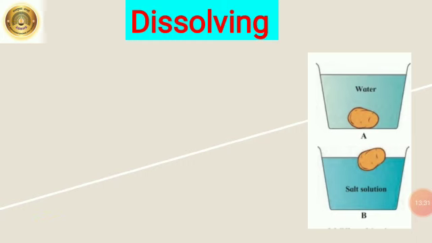Next is dissolving. For this, take 2 glasses of water, add 4 to 5 spoonfuls of salt in one glass and stir it. In another glass, add a potato, it will sink. Now take out that potato and put it in salt water. The potato will float due to the greater density of salty water.